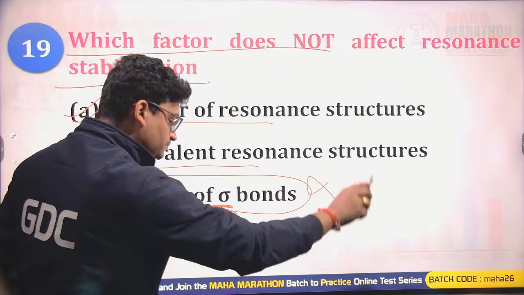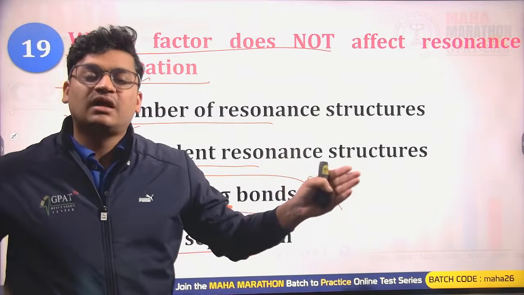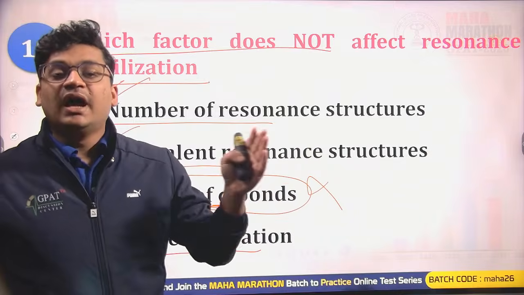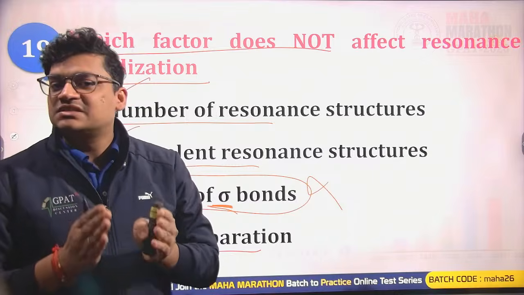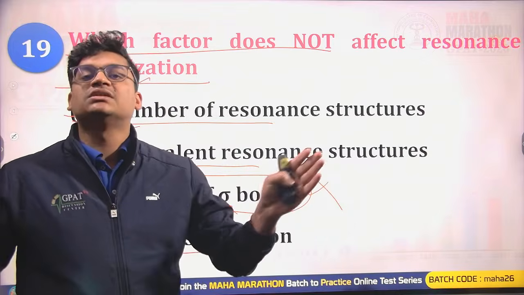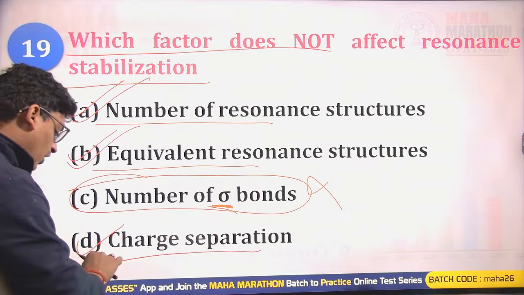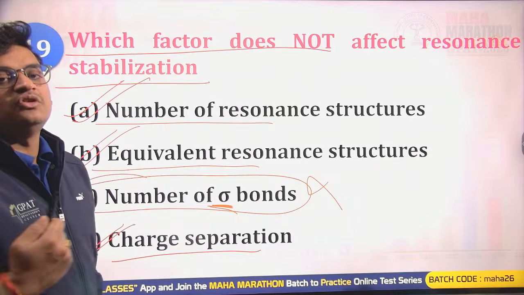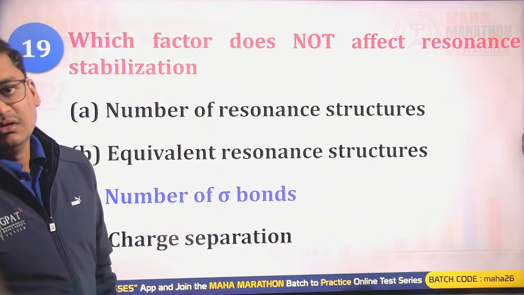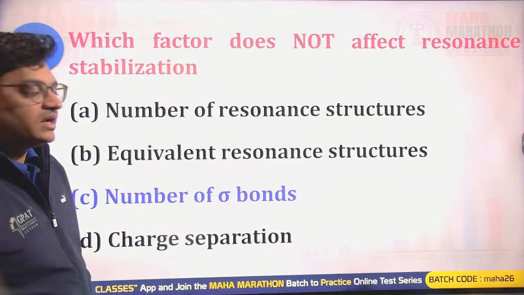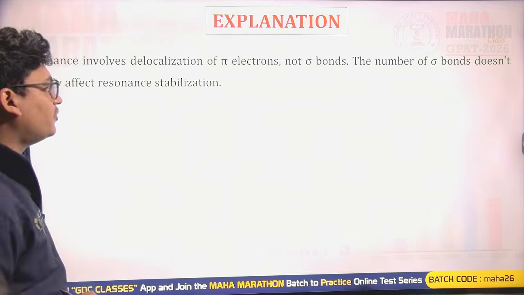Not at all possible. Charge separation: when opposite charges are at a closer distance, they are stabilized, and if the opposite charges are present at a far distance, they are destabilized. So yes, charge separation matters in the stability of resonance structures. So this option C has no effect on the resonance stabilization. So C will be your right answer for your question.